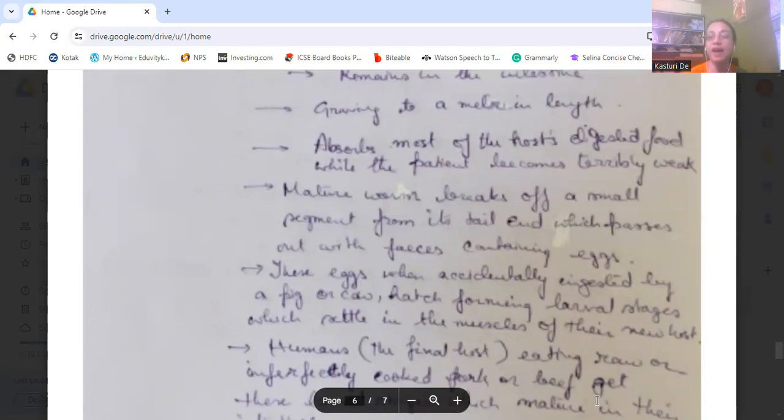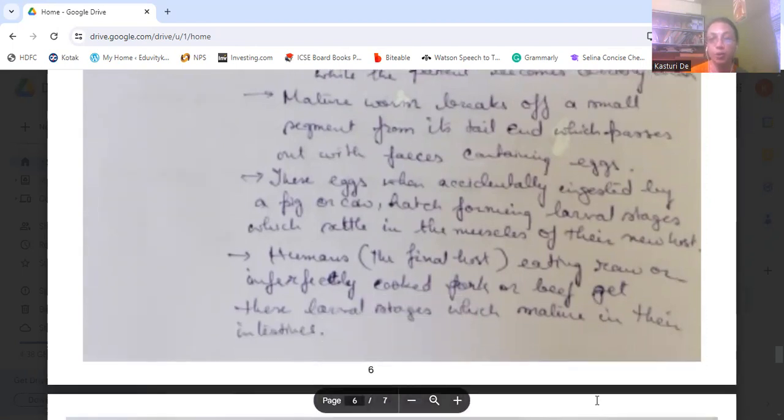Now, when these eggs are accidentally ingested by a pig or a cow, they hatch, forming larval stages, which settle in the muscles of the new host, that is in the muscles of the pig or the cow. And when humans eat this meat, that is pork or beef, raw or not cooked properly, then these larval stages get inside the human body where they mature in the intestine.